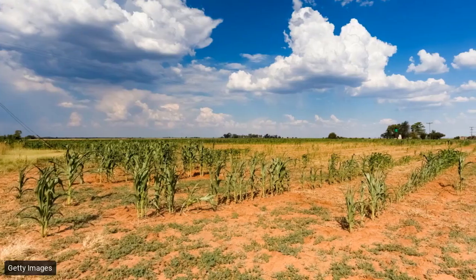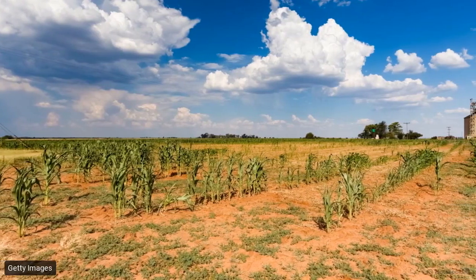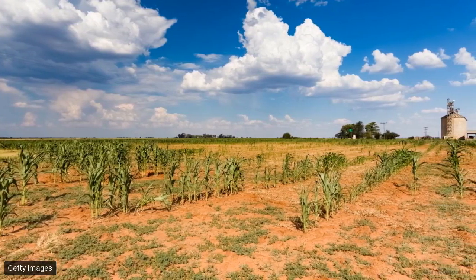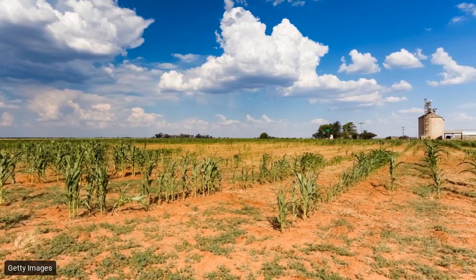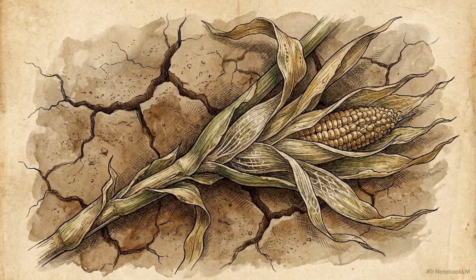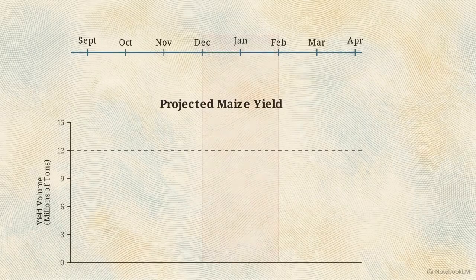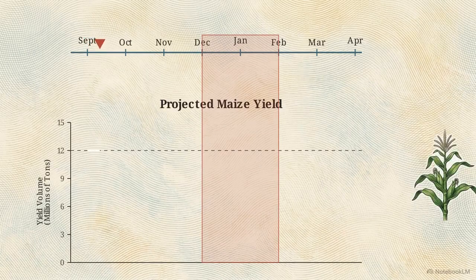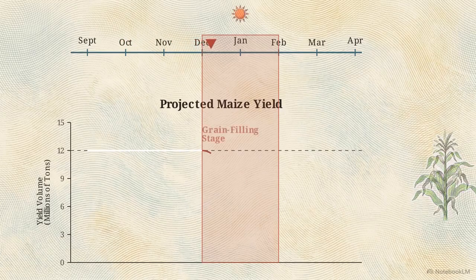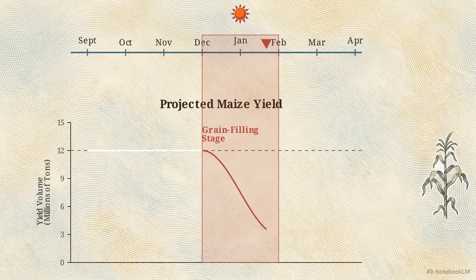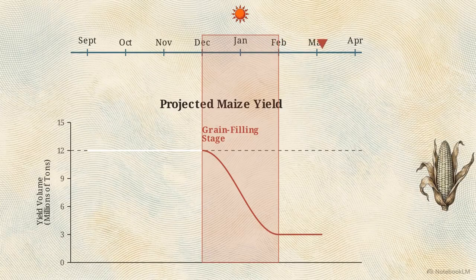South Africa relies on maize as its staple crop. Approximately 95% of the national maize yield is entirely dependent on rain-fed agriculture, leaving it highly exposed to surface-level drought. This timeline matches the anticipated December to February drought directly against the biological life cycle of the maize plant. Striking exactly during the crucial grain-filling stage, the plant experiences heat sterility. This lack of moisture triggers a total collapse in yield.